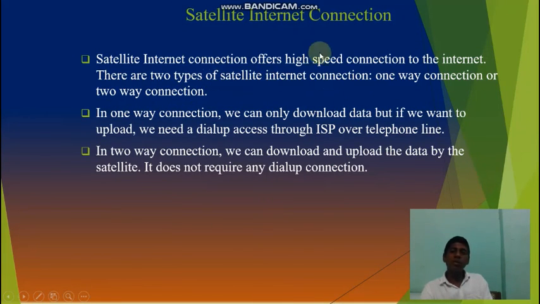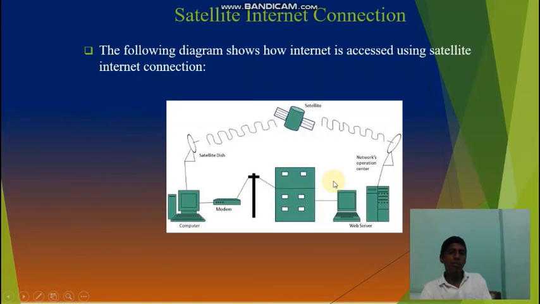Then the satellite internet connection. Satellite internet connection offers high speed connection to the internet, and there are two types: one-way and two-way. In a one-way connection, one can only download data, but if we want to upload, we need dial-up access to ISPs or telephone lines. In a two-way connection, we can download and upload data by the satellite. It doesn't require any dial-up connection.